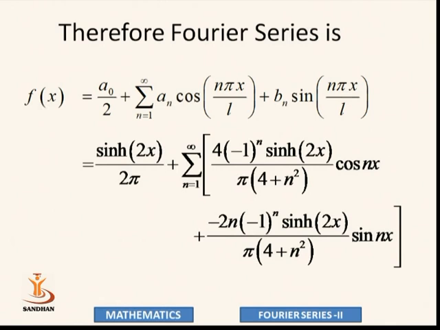For the value of an, sigma n equal to 1 to infinity, 4 minus 1 raised to n sine hyperbolic 2 pi upon pi into 4 plus n square, cos nx, because L equal to pi. For bn it is minus 2n into minus 1 raised to n sine hyperbolic 2 pi upon pi into 4 plus n square, sine nx.